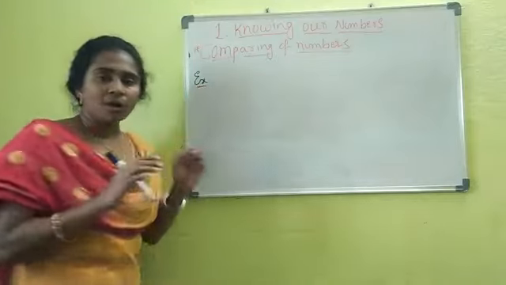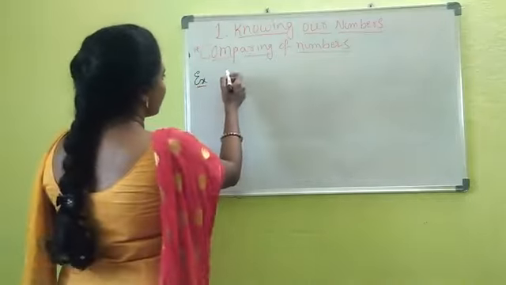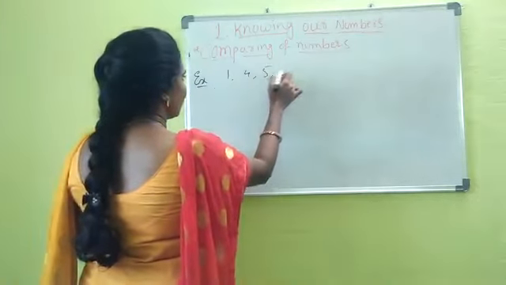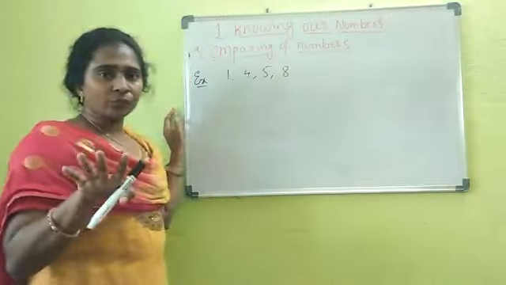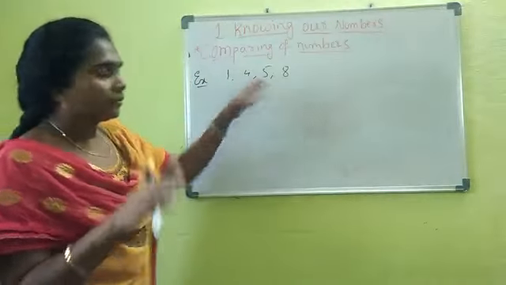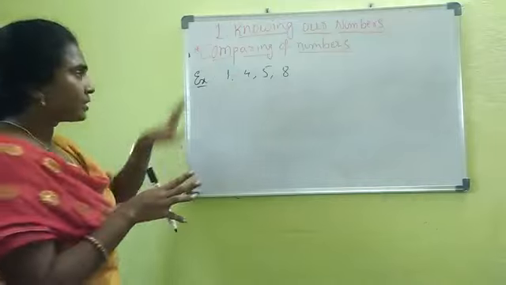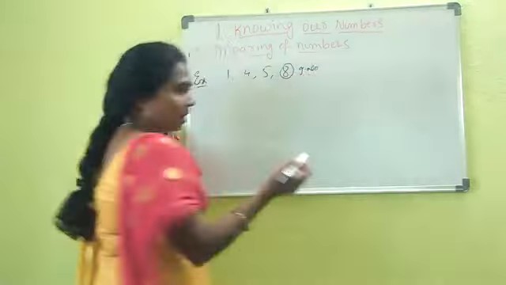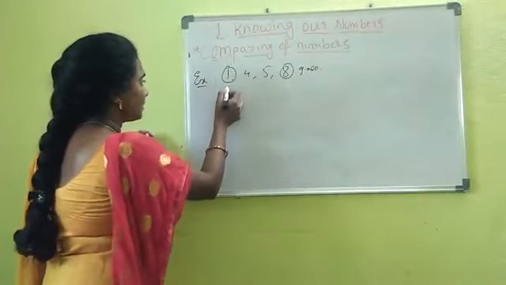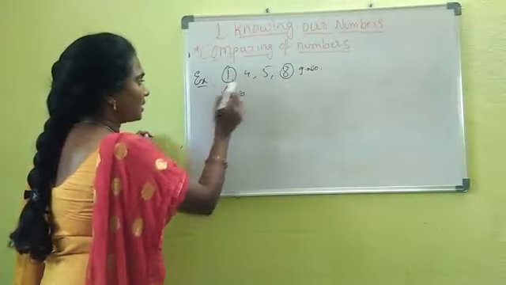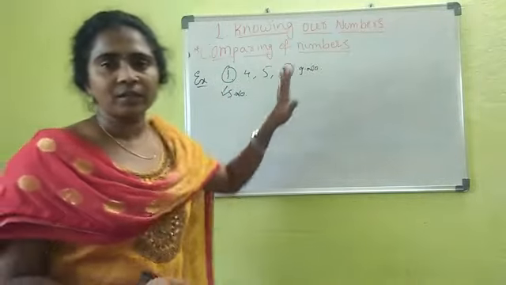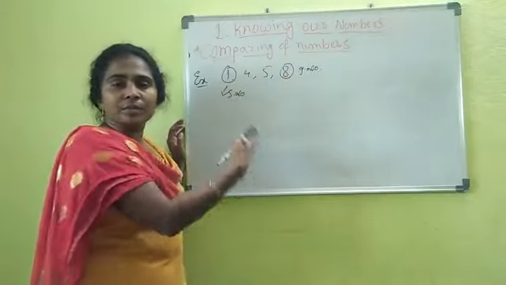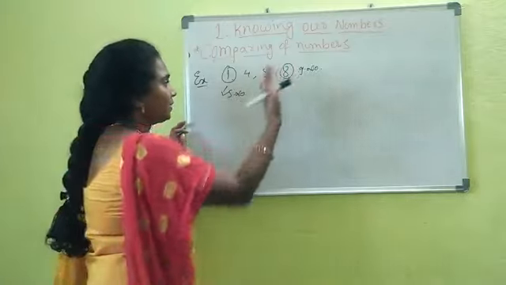I will take a set of numbers. First we'll take very small numbers. How many numbers do we have here? The 4. From these, which is the greatest one? 8 is the greatest number, and the smallest one is 1. It is easy, right? By seeing only the numbers, you can identify easily which is the smaller and which is the greater.